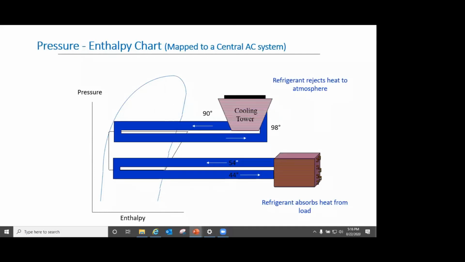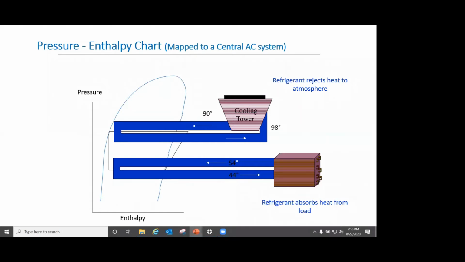Okay, so just to give you some temperature ideas when we talk of commercial air conditioning, these temperatures you see, 44, 54 or 90, 98, these are all in degrees Fahrenheit. Just to give you a quick reference, 44 is roughly about 6.6 degrees centigrade.